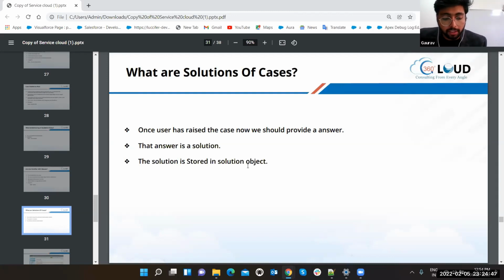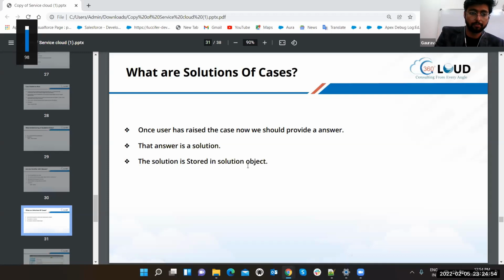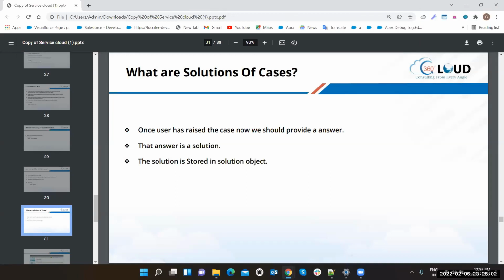If you have a solution object, then why do we have Knowledge and Knowledge Article objects in Service Cloud? We can get all the details in Knowledge, about all the articles. Then why do we have Solution? We can also store the details in solutions. Knowledge is also used to provide answers, and solution is also used to provide answers to the queries and the case.